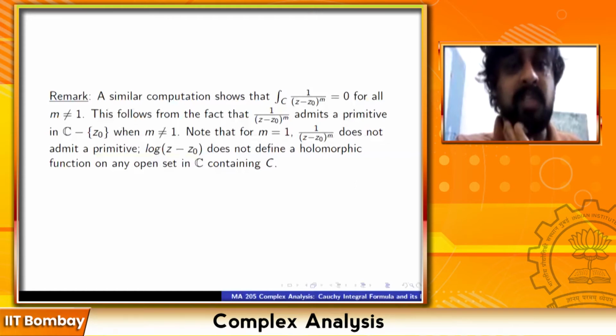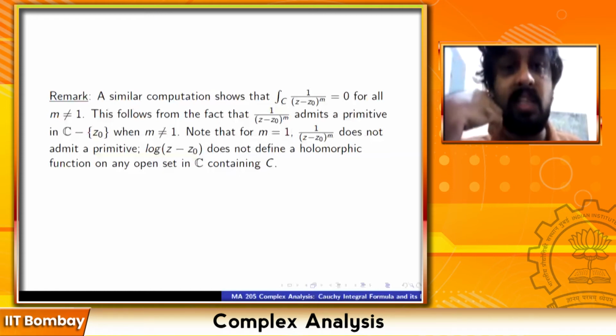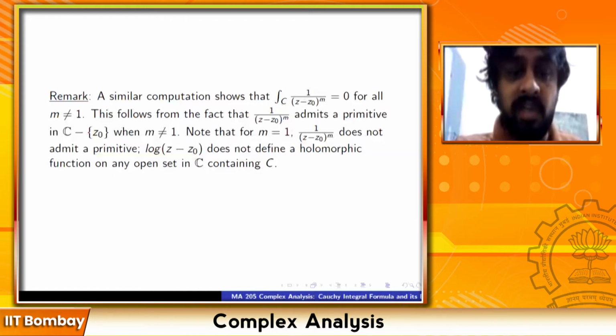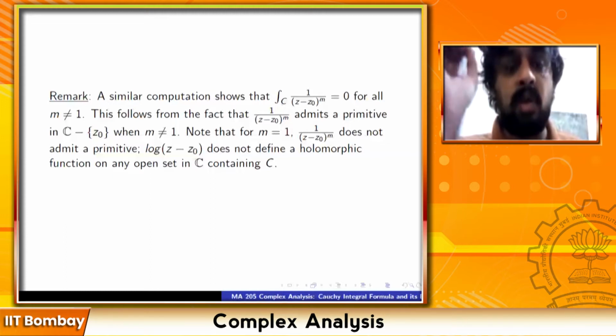Note that when m is equal to 1, that means just 1 upon z minus z naught, it does not admit a primitive. You would have been tempted to say log of z minus z naught is a primitive, but log of z minus z naught does not define a holomorphic function on any open subset in the complex plane containing C. We are going to have a more detailed discussion on log when this point will become more clear. Right now, I'm not proving the statement, but basically it has no primitive.